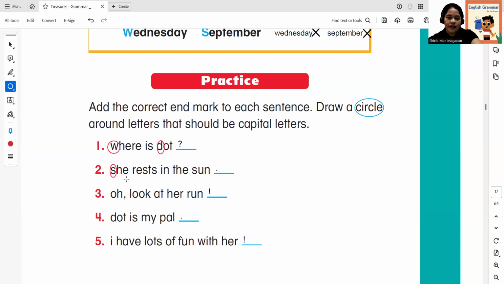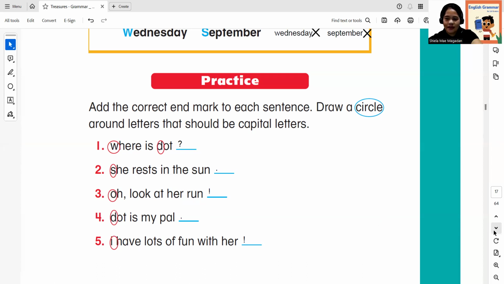Since "she" is at the beginning, it has to be capital, but if it's in the middle of the sentence, it's not capitalized. Since this is in the beginning, how about O? It's in the beginning, so we have to make it capital. How about the special name? And the last one is I. Okay, see, we are doing great. All right, are we good to go?